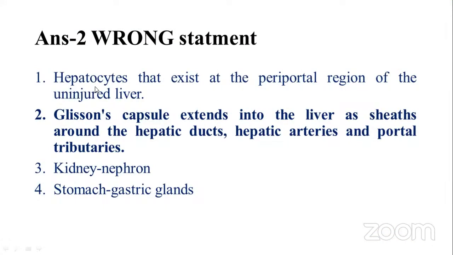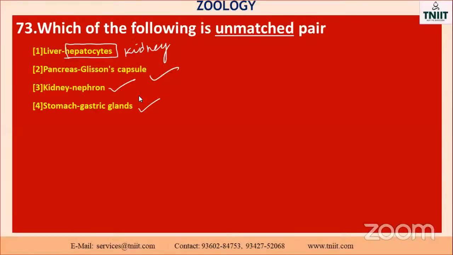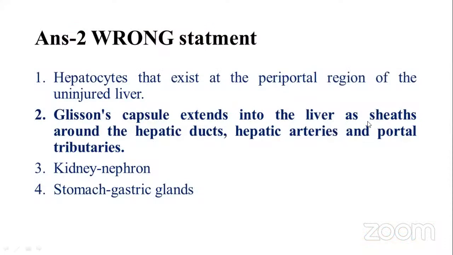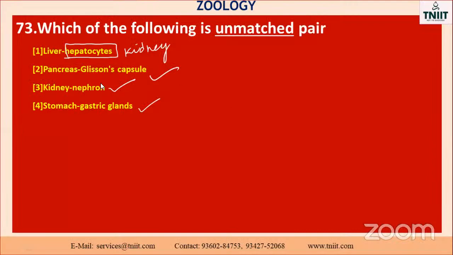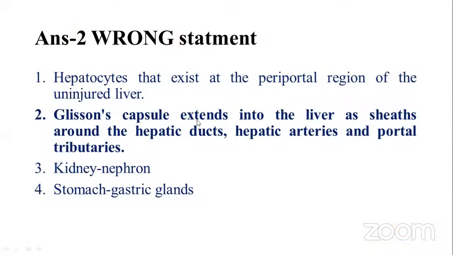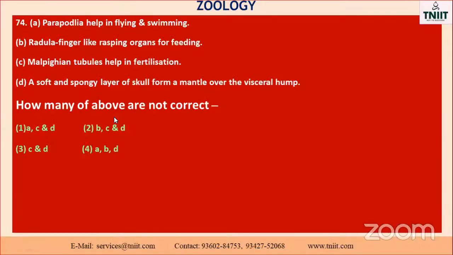Wrong statement. See that hepatocytes exist in the peripheral region of the uninjured liver. Here, liver, correct only. And the Glisson's capsule extends into the liver as a sheath. So the Glisson's capsule is present where? Liver only. The kidney, nephron; stomach, gastric glands. So the unmatched one is pancreas, Glisson's capsule. Okay. So these are the options. The Glisson's capsule extends into the liver as the sheath around the hepatic duct, hepatic arteries, and portal veins. So the other three are correct only. The second one only is the wrong answer. Okay. Go to the next one.